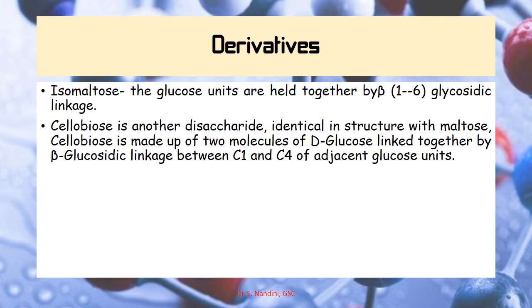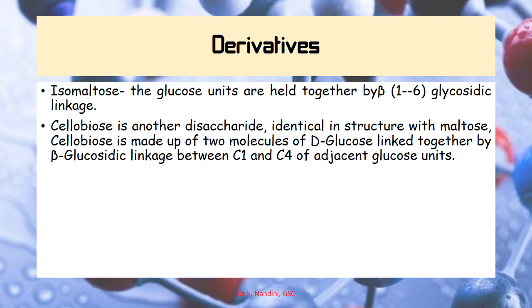So isomaltose has glucose units that are held together by a beta 1,6-glycosidic linkage. Here you have two glucose units held together by a beta 1,6-glycosidic linkage, whereas cellobiose is another disaccharide that is very similar to maltose in structure.